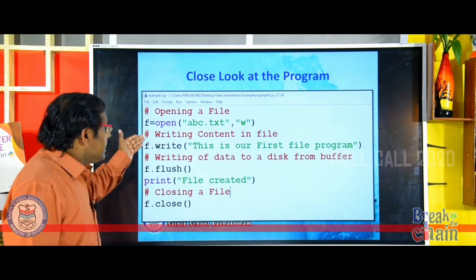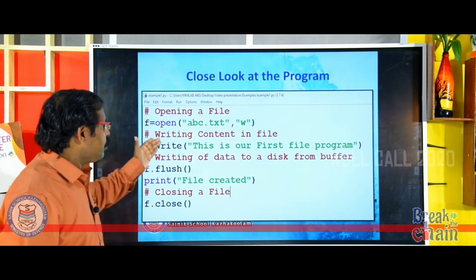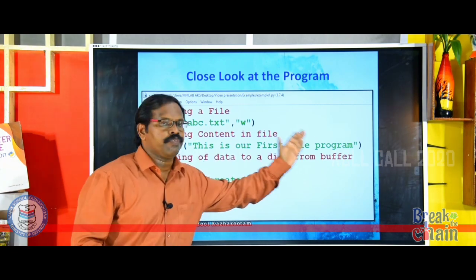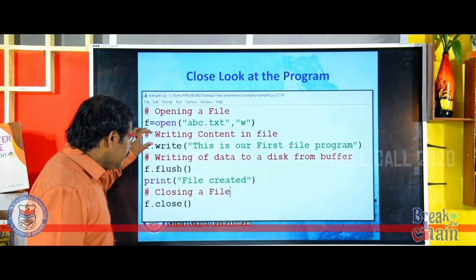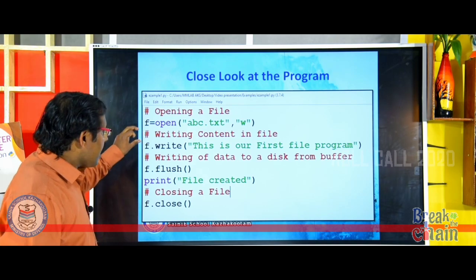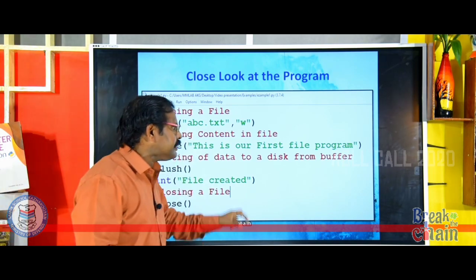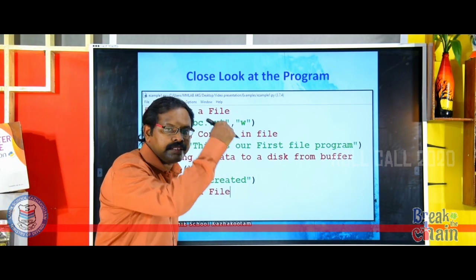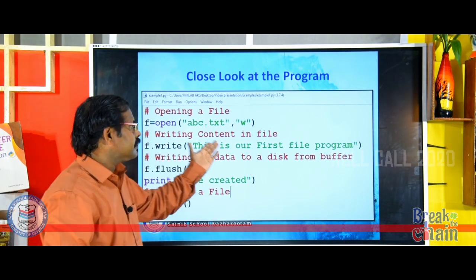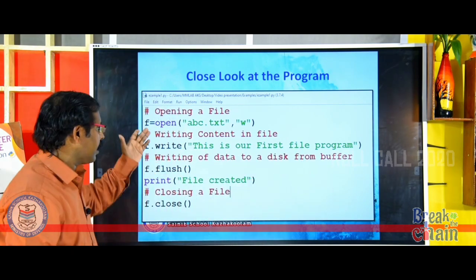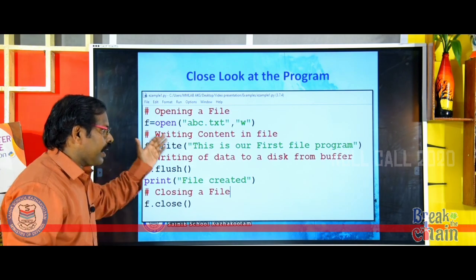Now see, the next line is f.write, this is our first file program. Through this line only, we are telling the interpreter to write the content inside the file. What content? This is our first file program. That is the content we are going to write into the file.